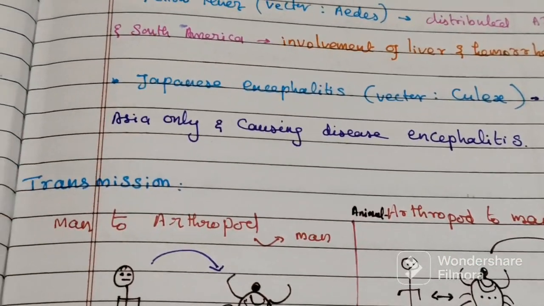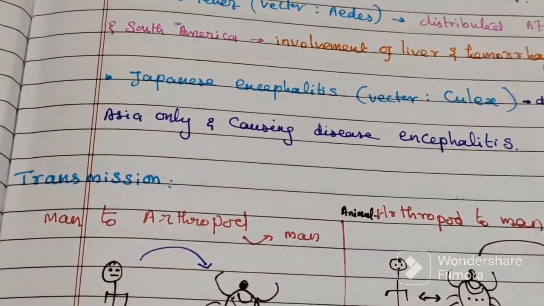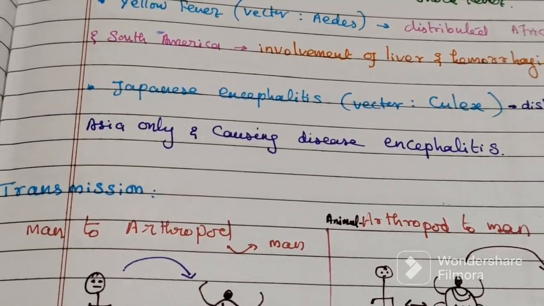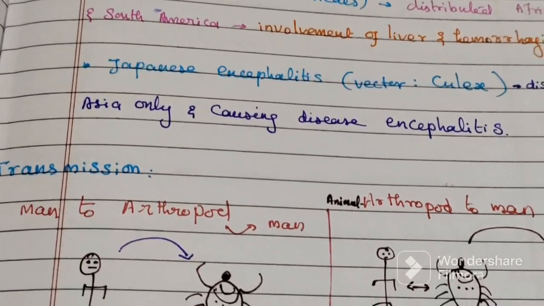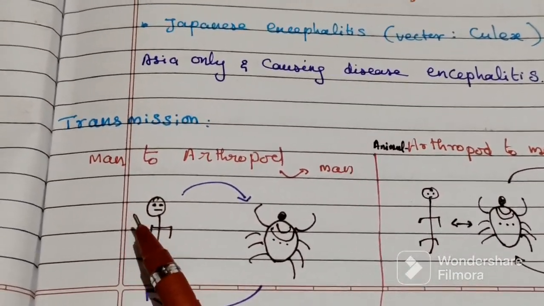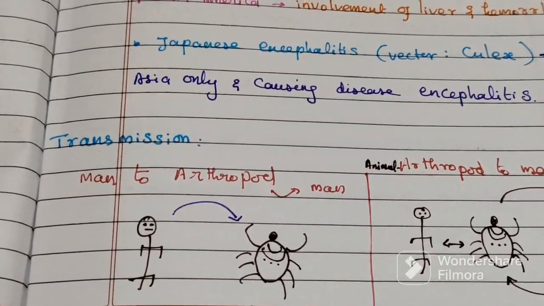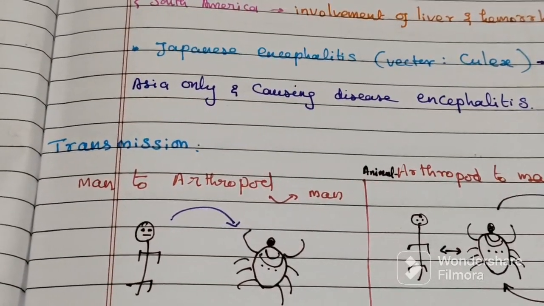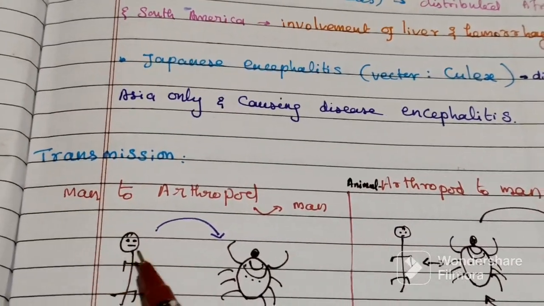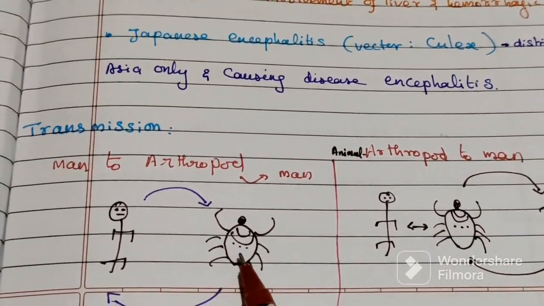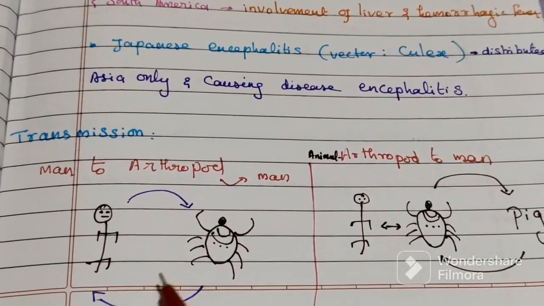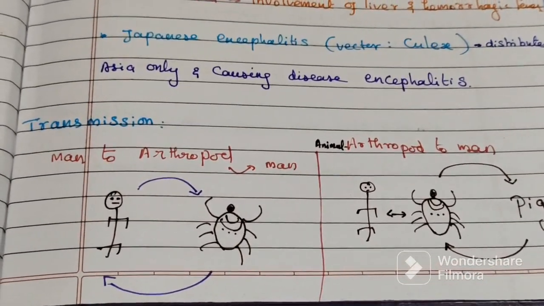Then, the mode of transmission for the arboviruses is mainly from man to arthropod to man. So in dengue and urban yellow fever, the reservoir may be either man or the arthropod vector. So this is the man-arthropod cycle.